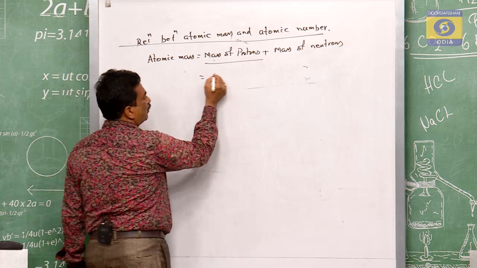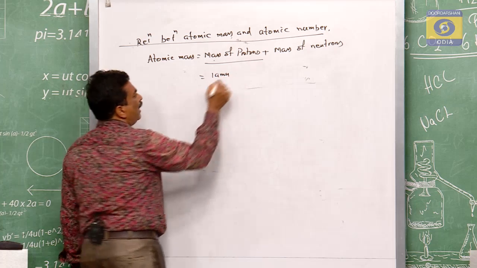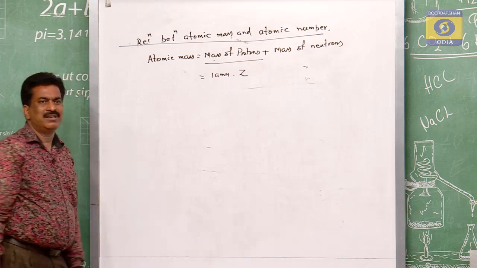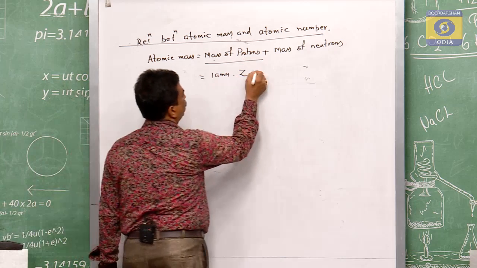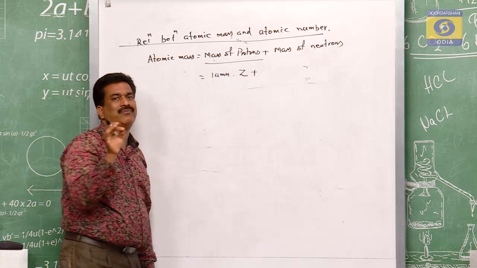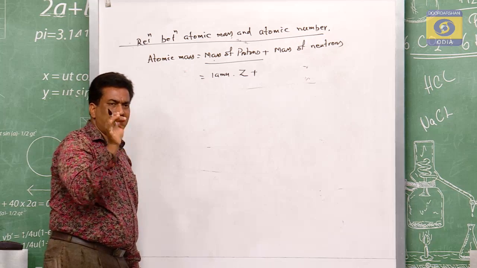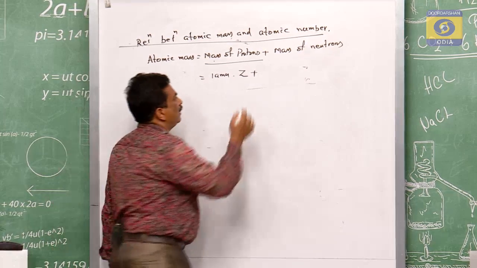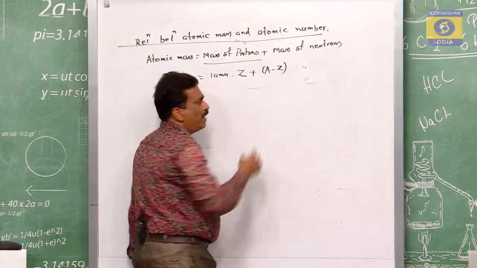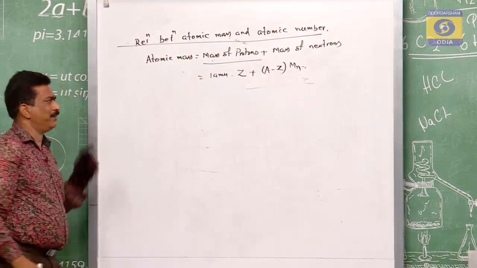The mass of a proton we have taken as approximately 1 AMU, and the number of protons is represented by Z, as we have taken. The mass of the neutrons means the number of neutrons into the mass of a neutron. The number of neutrons is equal to A minus Z, and the mass of the neutron we have written as Mn.